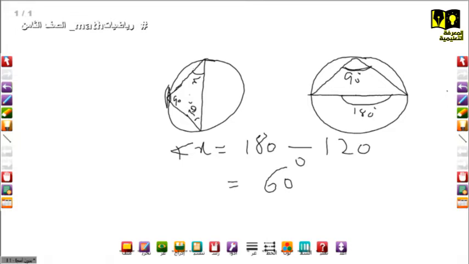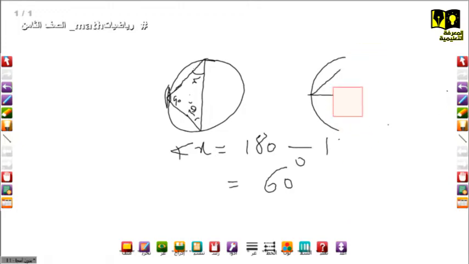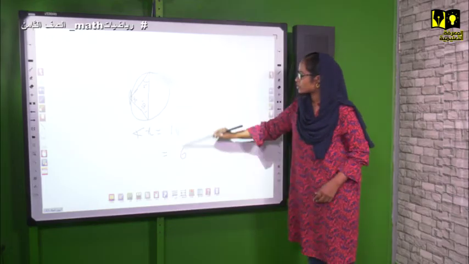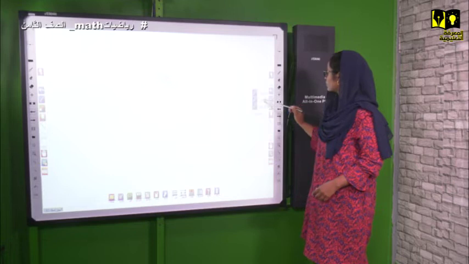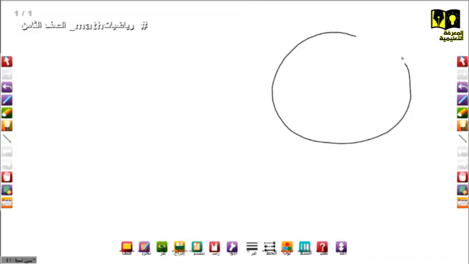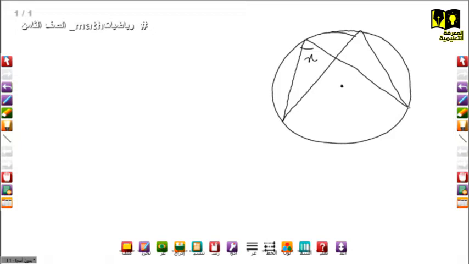Then this is the second rule. Then we move to the other one. When two angles have the same arc and there are two circumference angles, we have a circle, then this is a center, so this is a circumference angle, let us name it X, and there is another circumference angle, it's Y. So angle X equals angle Y. Why are they equal?